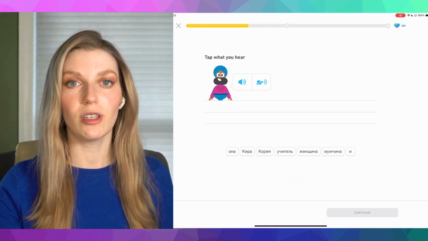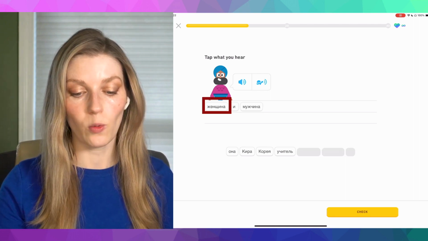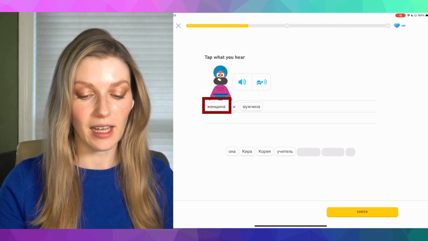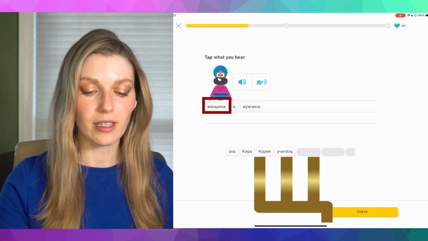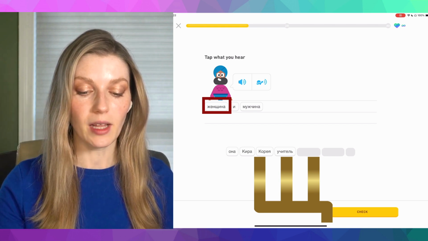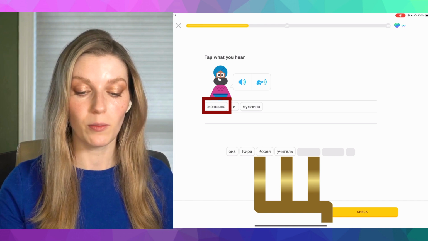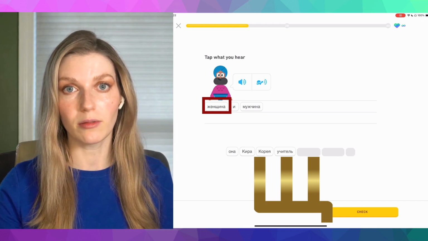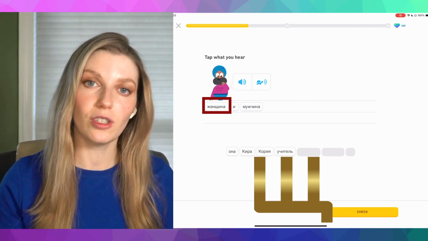Женщина и мужчина means woman and a man. And in the word женщина, we can see the letter щ that I haven't seen that often in the previous lessons. But yeah, the letter щ we don't see often, but it's important to know how it looks and how it sounds. So the letter щ sounds like sh, женщина.